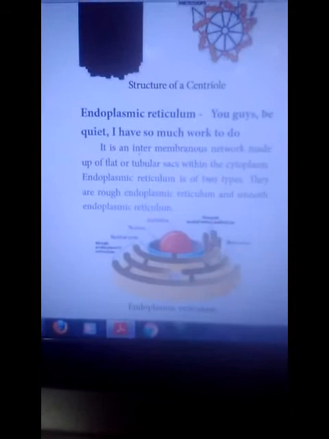First, what is cytoplasm? Cell wall inner side, nucleus outer side. Excluding the nucleus, the rest of the cell is called cytoplasm.